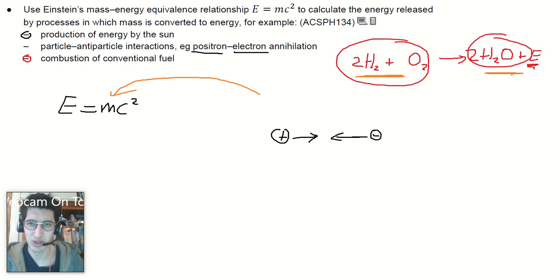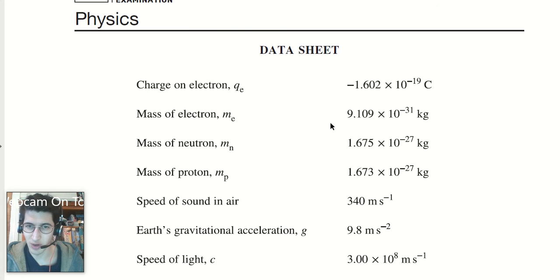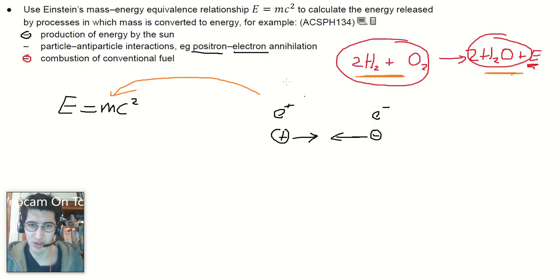I think the symbols are usually still E, but they put like an E plus and E minus. Yep, when they collide, all their mass is converted to energy. How much mass? Well, we just need to have a look at our formula sheet. Mass of an electron, 9.109 times 10 to the negative 31. Very, very small.